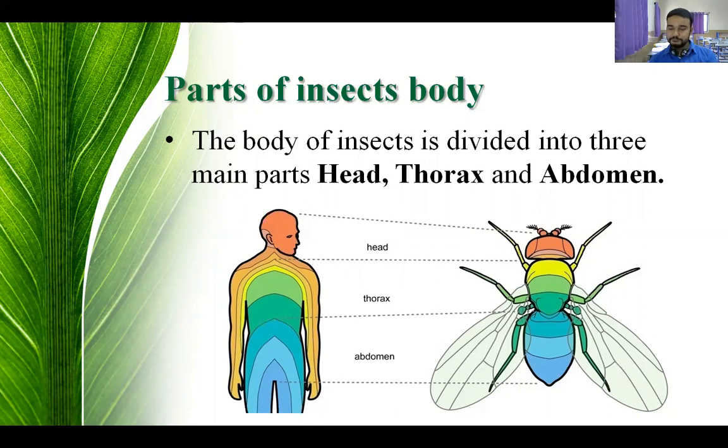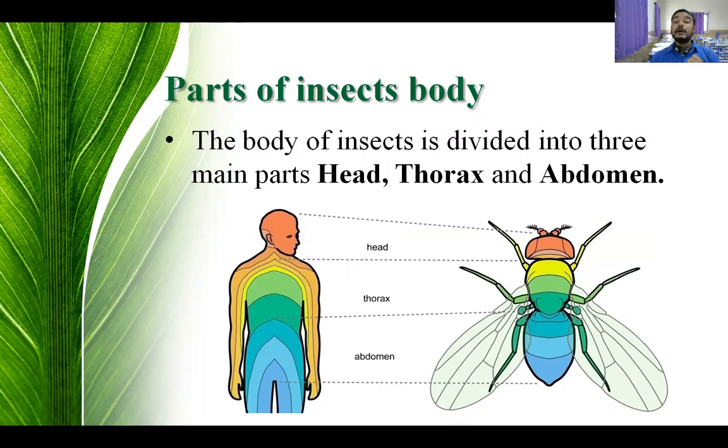You can see 6 legs are there, that is 3 pairs of legs. But you can see at the top of their head, 2 more legs are there, but those are not the legs that we are going to see ahead.